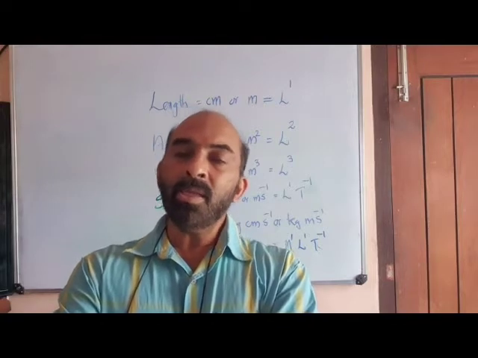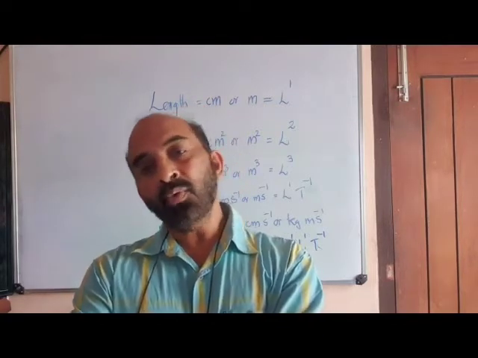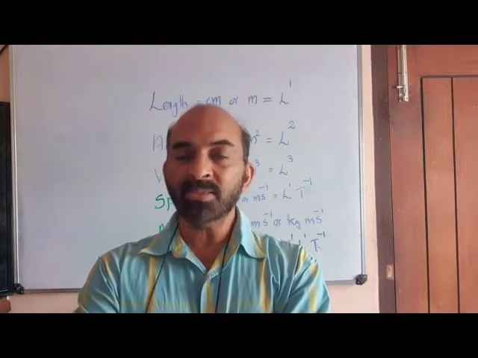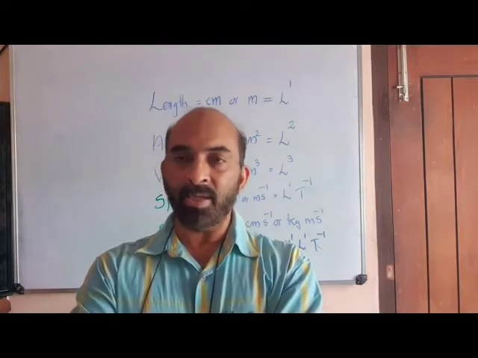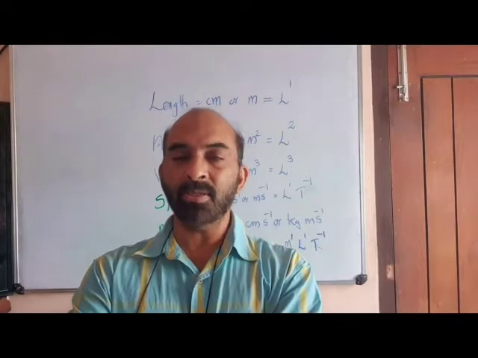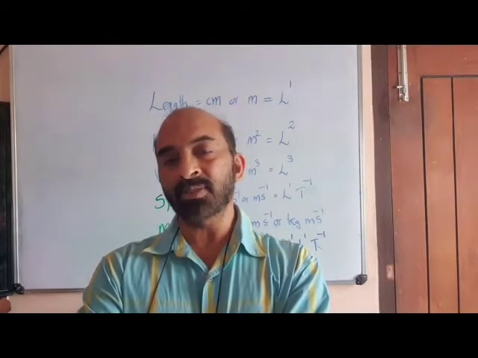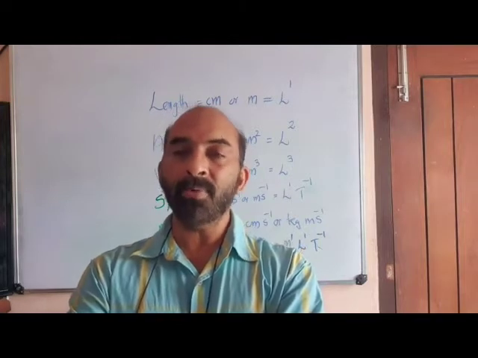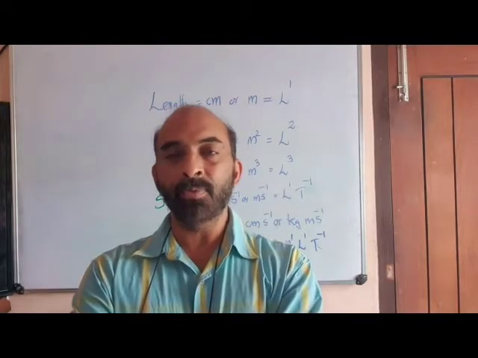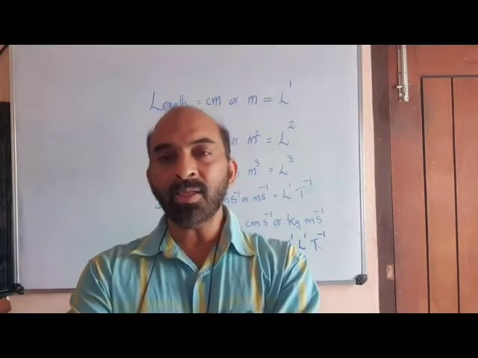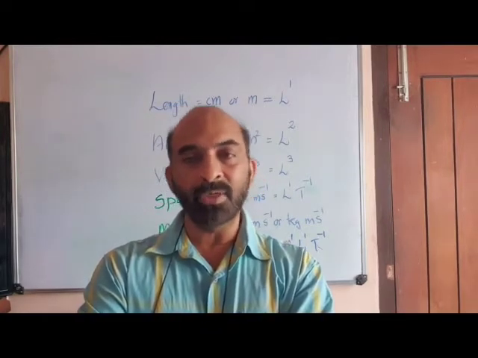The three basic units of measurements in mechanics are mass, length and time. Capital M is used to represent mass, capital L is used to represent length and capital T is used to represent time. So, as I told you, length can be measured either in centimeter or meter.